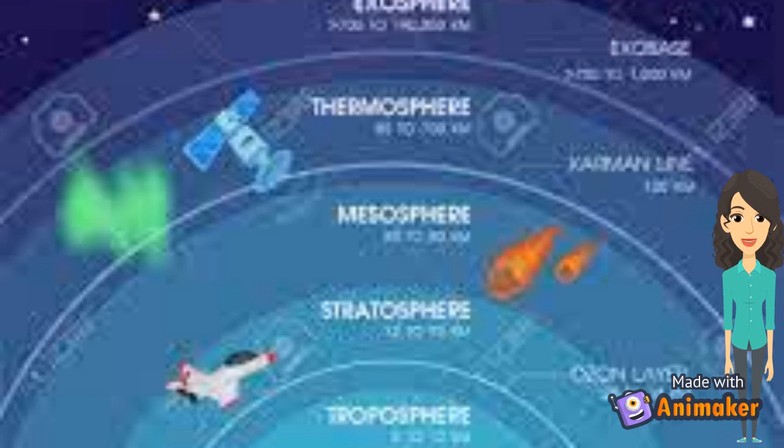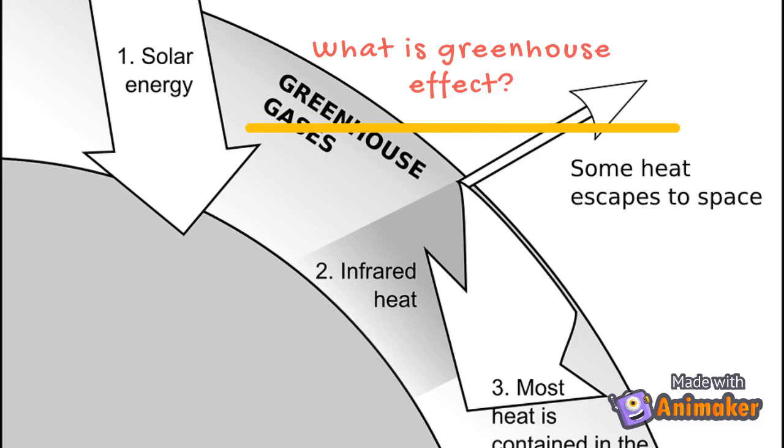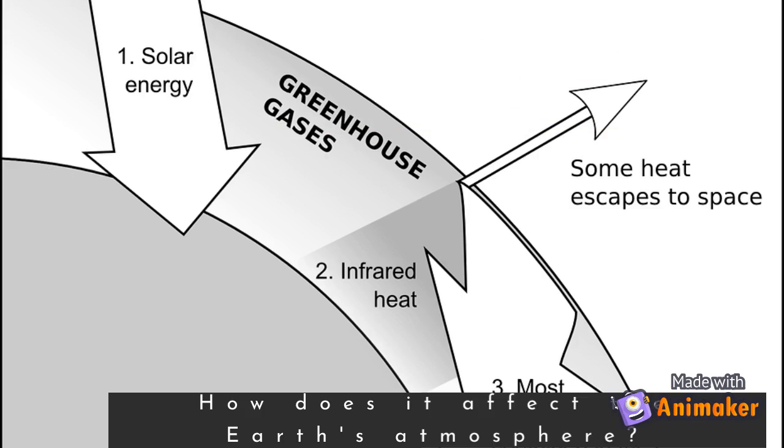In our previous lesson, you have learned about the different layers of the atmosphere. In which layer of the atmosphere keeps the Earth's surface warm? The ozone layer. Very good. How does the Earth's surface get warm? What is greenhouse effect? How does it affect the Earth's atmosphere?